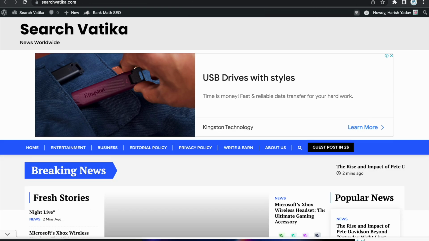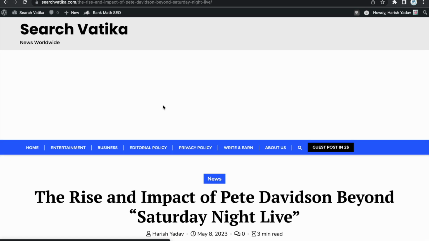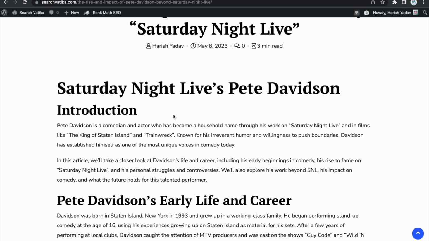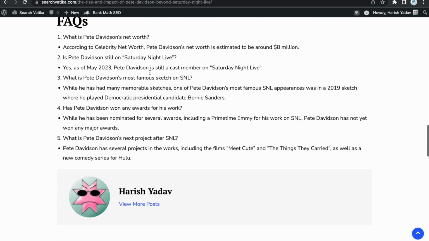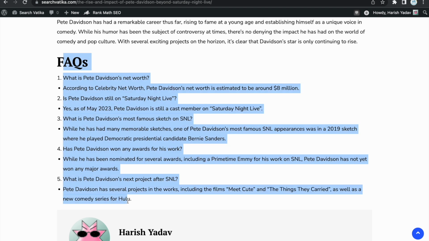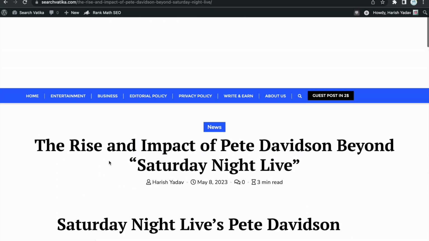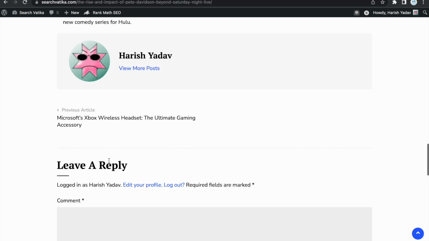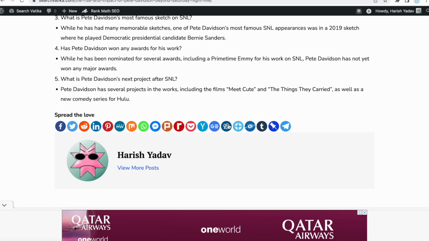Okay, the rise and impact of Bieber... Yes, the article is published. So the most important thing is that you need to publish unique articles and publish them like this. But make sure to hit the publish button within 10 minutes, otherwise it will be automatically published and you will not be able to add or import anything.